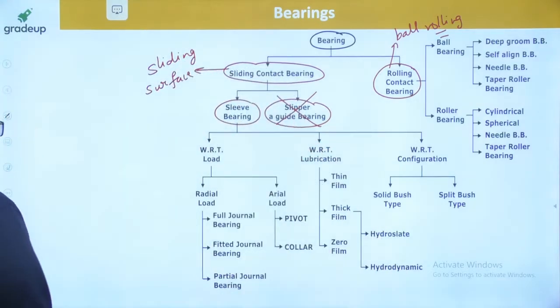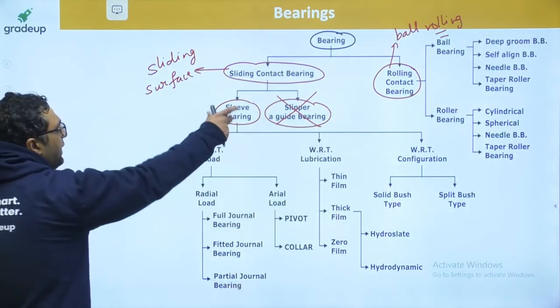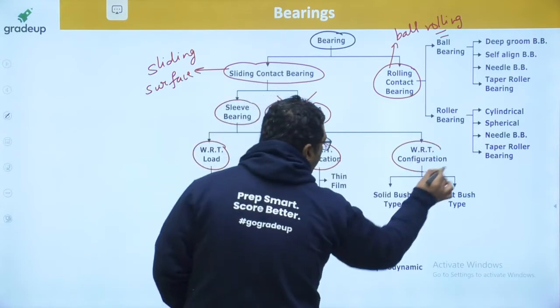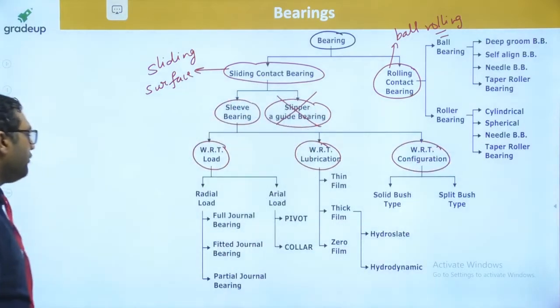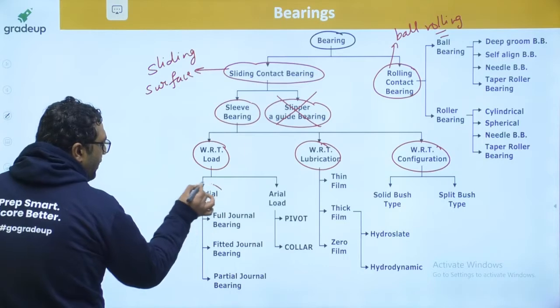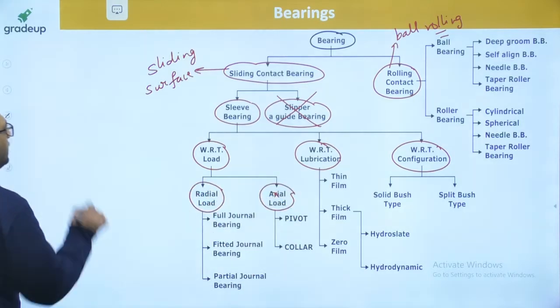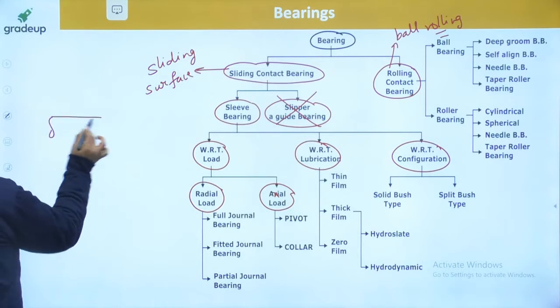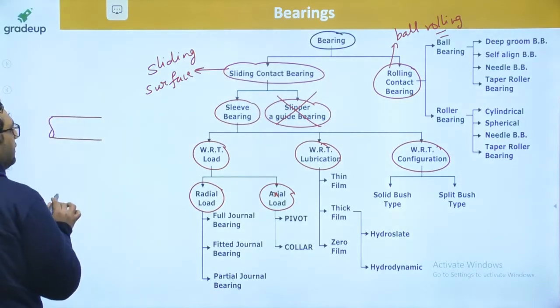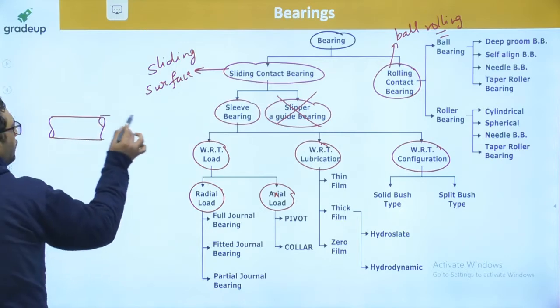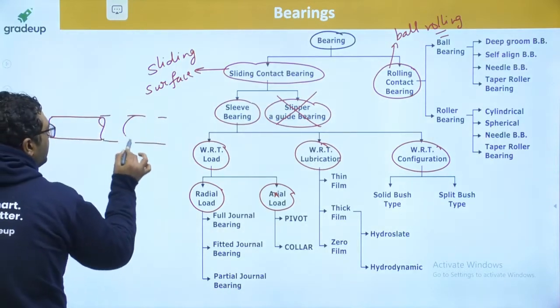So now we are talking about the sleeve bearing. Sleeve bearings are classified with respect to load, with respect to lubrication, with respect to configuration. With respect to load, number one is radial load bearing, other is axial load bearing. What do you mean by radial or axial? Let us say you are having a shaft like this, and I am showing you the cross section of the shaft also. So the cross section of the shaft is this.